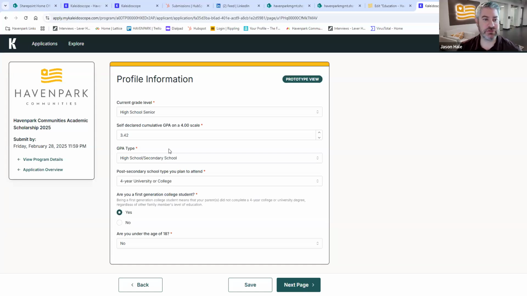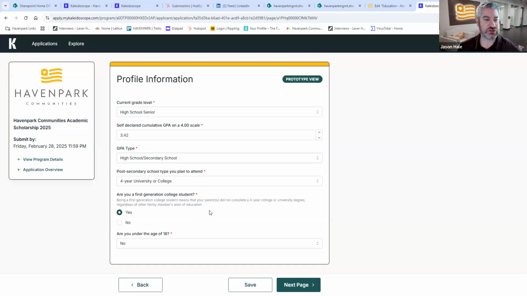If you're a high school senior, most likely you have your GPA up to this point, which might just be your first 3 years of high school coursework. If you're applying in January or February, you might have your 7th semester transcript available, and you can put that updated GPA on there. Essentially this is just self-declared. You'll upload a copy of your transcript later on. Your GPA type: if you're a high school student, you put high school. If you're a college or post-secondary student, you would put that there.